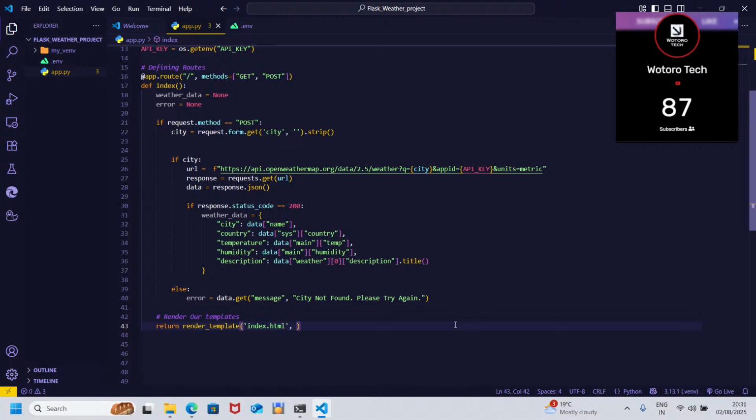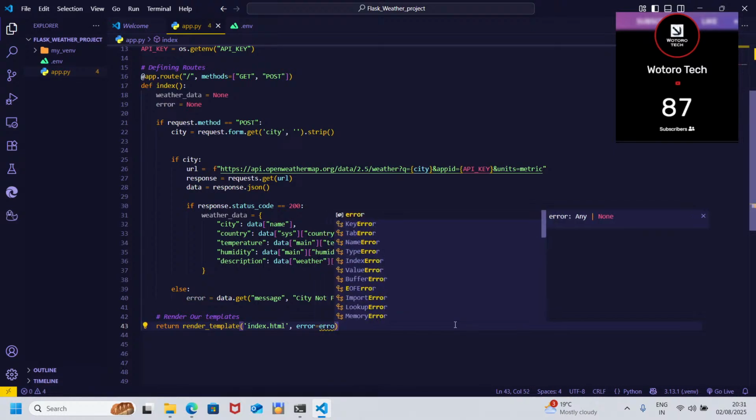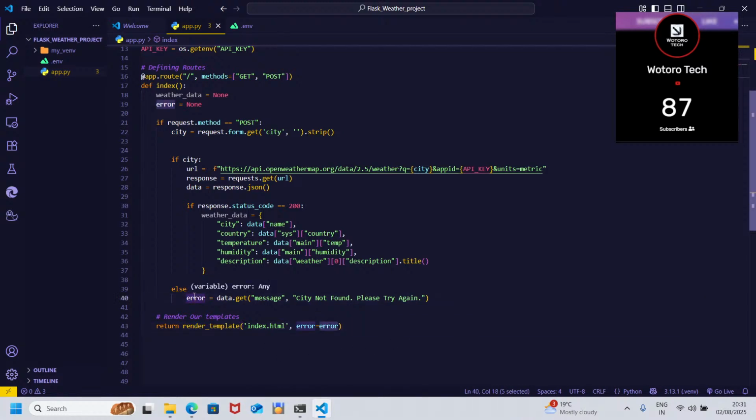So we need to specify that those variables in the template are equal to these. For example, when we have a variable called error in our template, it should reflect the error here. I think the only thing we're going to use is error.